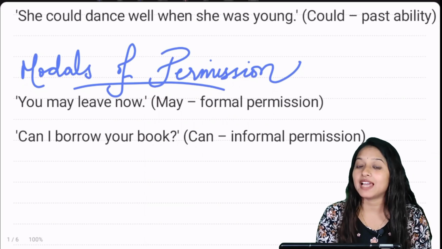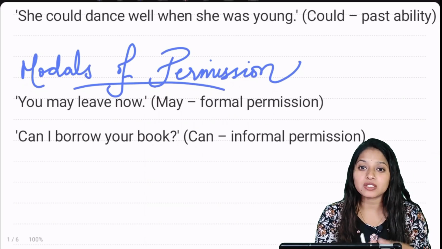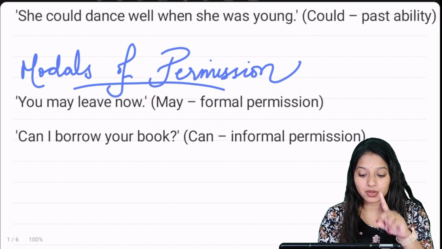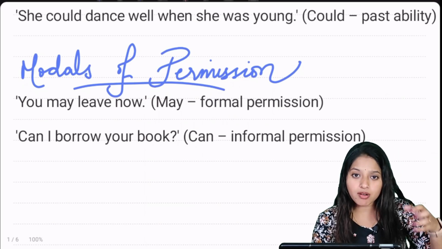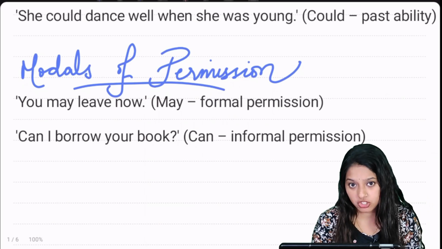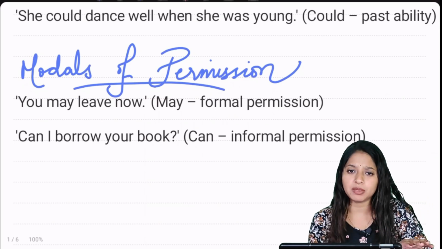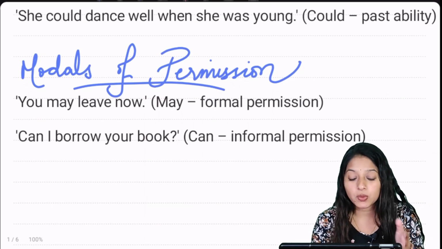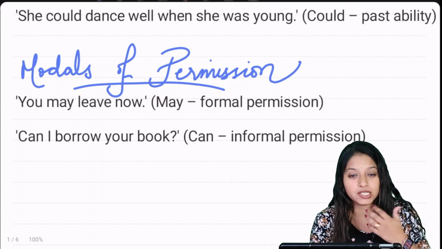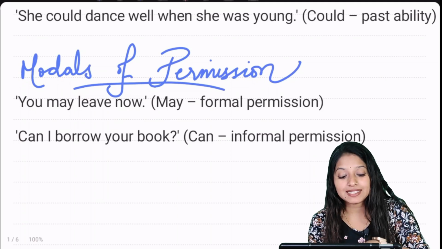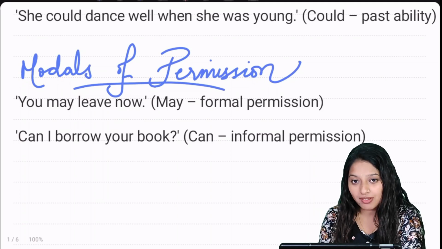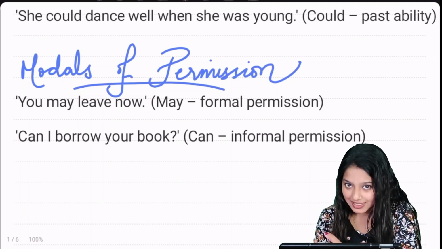Now next is modals of permission. Under permission there are two helping verbs, that is may and can. May is a more formal permission, while can is an informal permission. For example, you may leave now. It's very formal. You may leave now. That is a permission. Similarly, can I borrow your book? That is more informal.